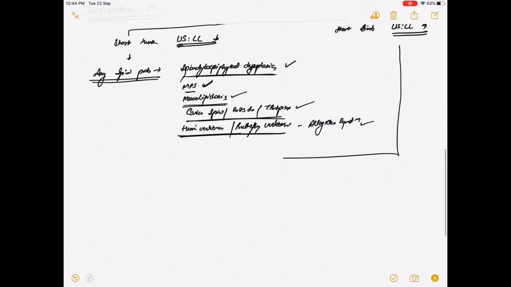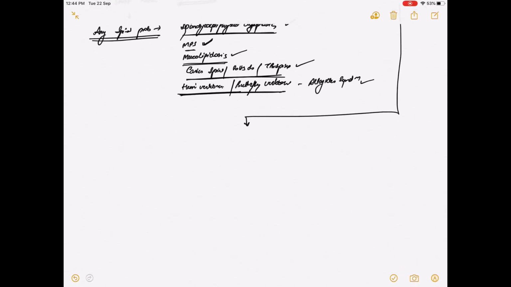Now coming on to short limb dwarfism. The causes are rickets. Rickets will lead to knock knee or bow legs, decreased limb length. So this will lead to an increase in upper segment lower segment ratio.